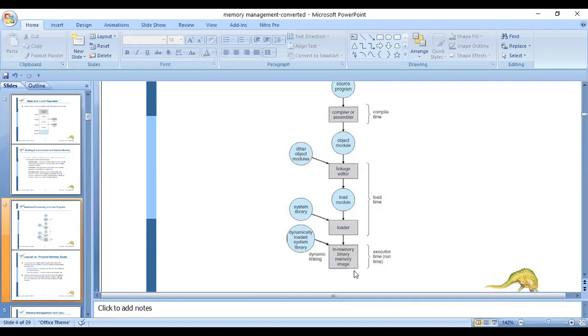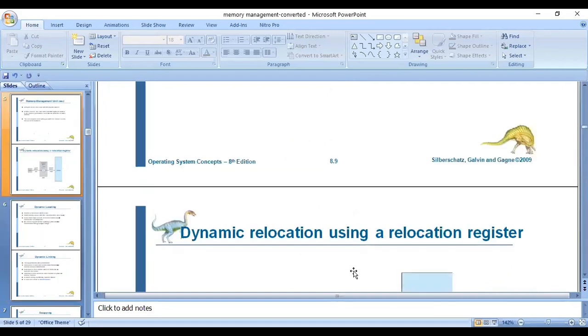After loading, what will the system do? Execution. Execution means a process can be moved during its execution from one memory segment to another. Here the system library and main memory are allocated dynamically. That is how it is performed.